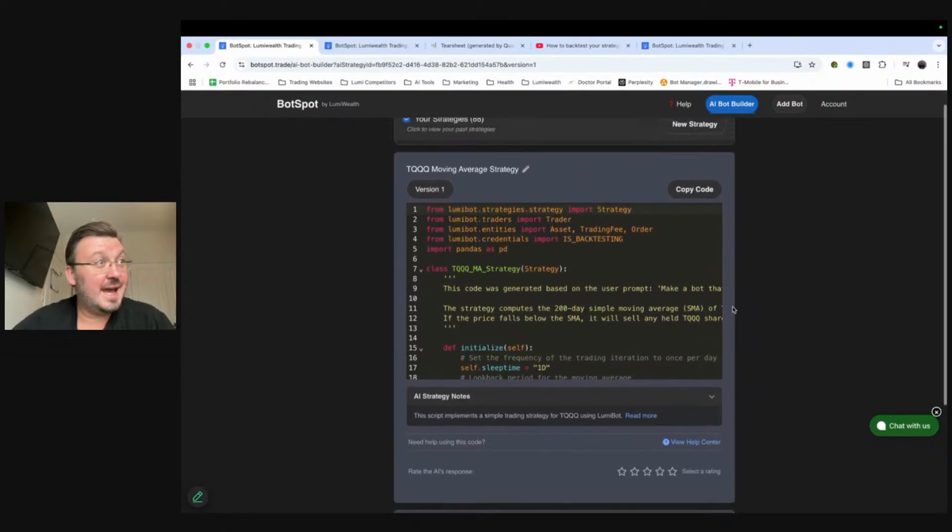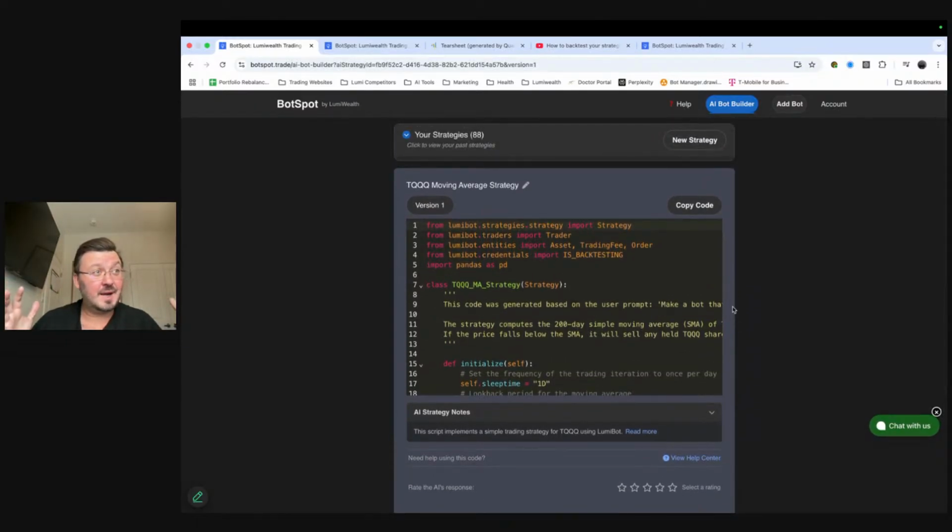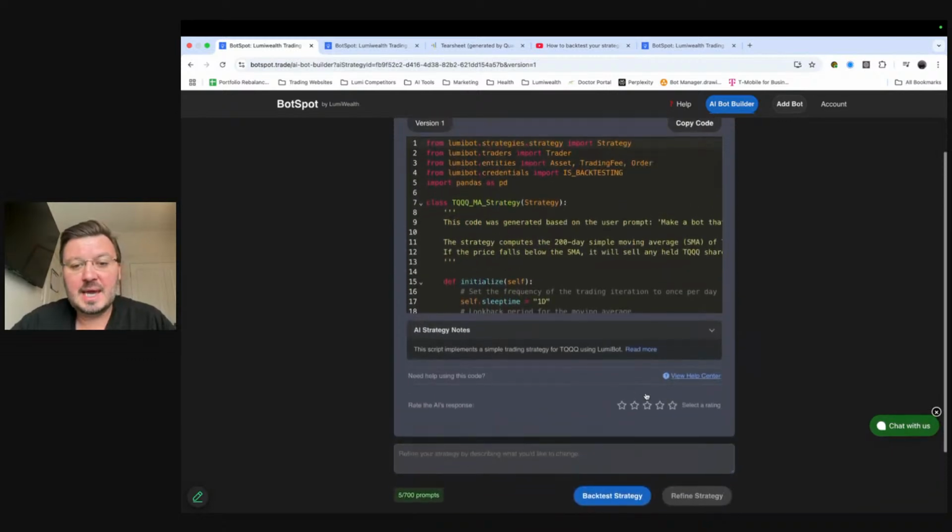So because it's AI, you don't have to code anything, right? Super simple. I'm going to go back to this AI builder, and I'm going to tell it to do things a little bit different. Is there anything that you guys think would improve this strategy? I'm thinking maybe change the 200-day moving average to maybe like 100 days or 150 days or something like that. Is there anything that you guys want to change? Whether that's you guys on YouTube or you guys on Zoom.